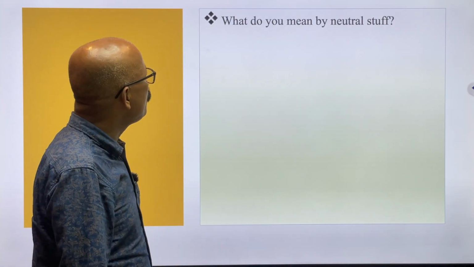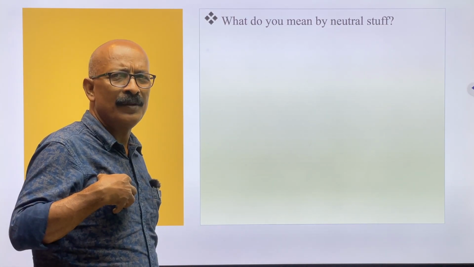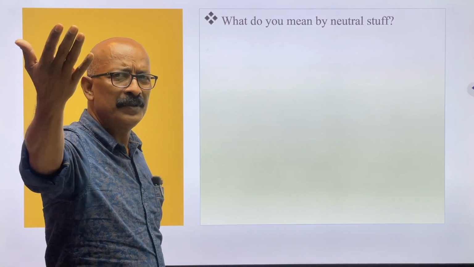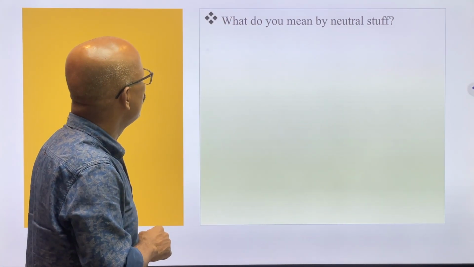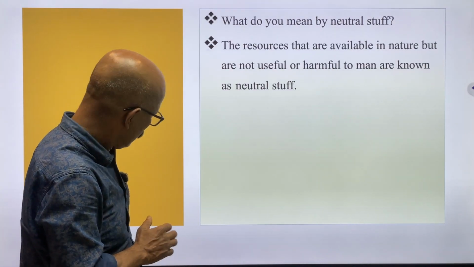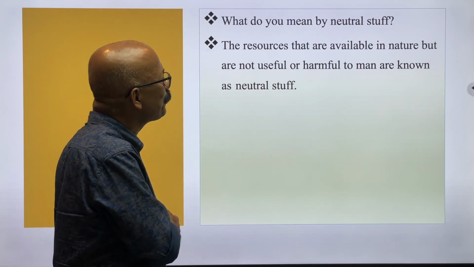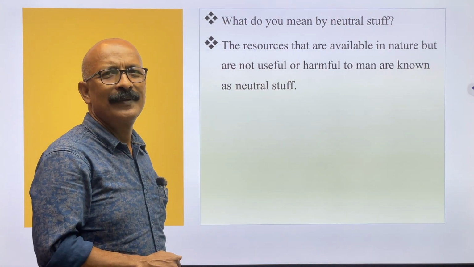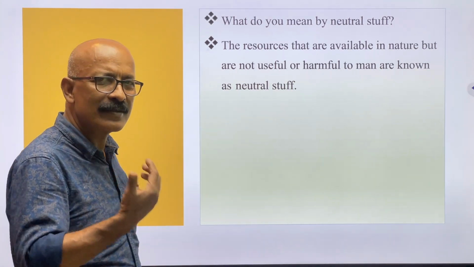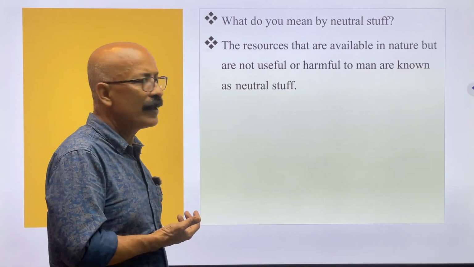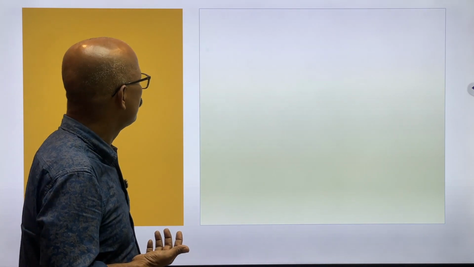Next question, what do you mean by neutral stuff? Basically we say, I am totally neutral, I will not go with this party or that party. So in case of resources, the definition will be the resources that are available in nature but are neither useful nor harmful to man. Such a type of resource is called neutral stuff.